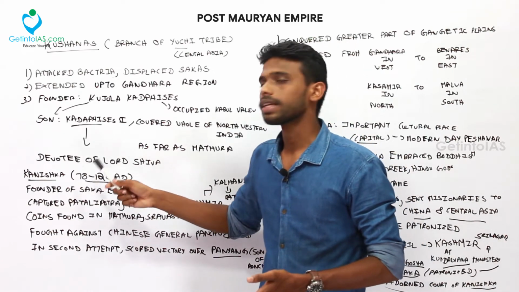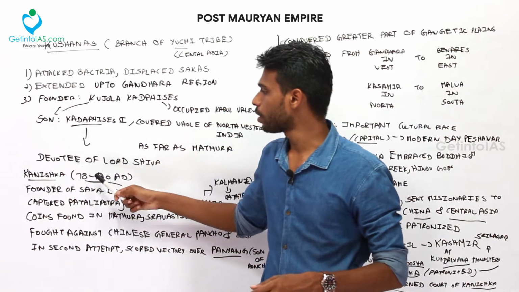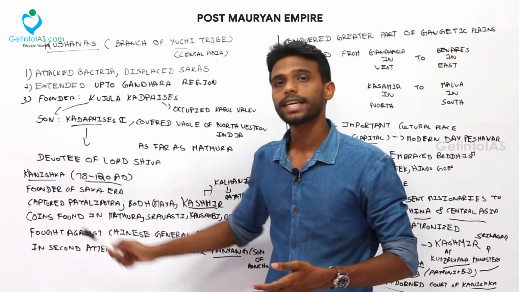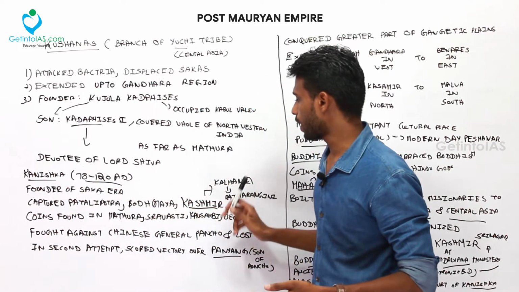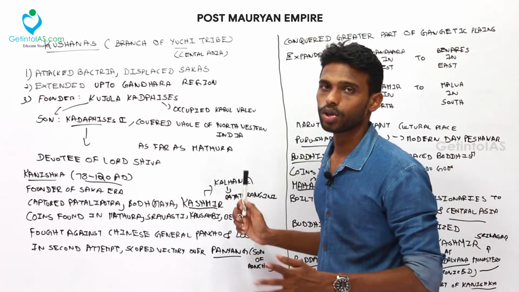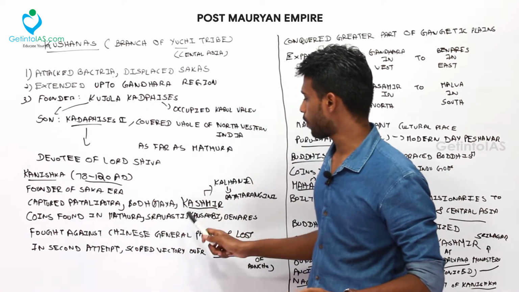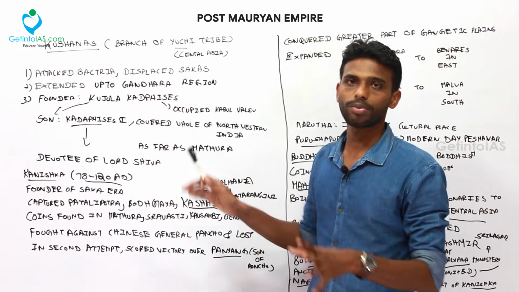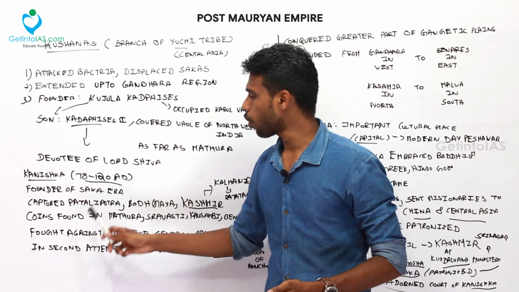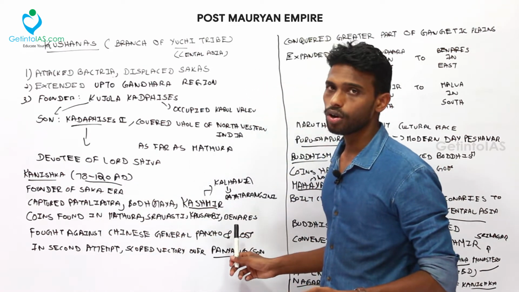And Kanishka, the founder of the Saka era, ruled from 78 to 120 AD. He captured Pataliputra, Bodh Gaya and Kashmir. Kashmir's occupation was mentioned by Kalhana in Rajatarangini. Coins were found in Mathura, Sravasti, Kausambi and Benares. His coins were distributed over a large area. And he fought against the Chinese general Panchao, but he lost.